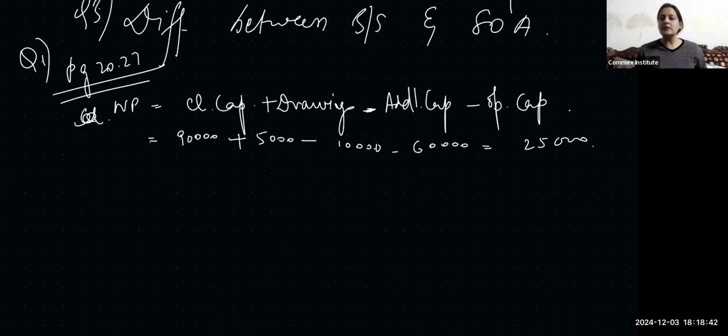As long as it is drawings, it will be added back to calculate the net profit. Similarly, additional capital, you don't have to see from what source the money is coming. If he is selling his personal investments and putting the money into the business account, it will become additional capital. Sometimes they'll say that he sold his personal assets or personal investment at this much premium. Premium means the additional value over and above the cost. So वो add करके take out the total money and that is what he invested in the business. That is what is additional capital. So this kind of a little bit variations will be there. Okay. Now come to question number 2.